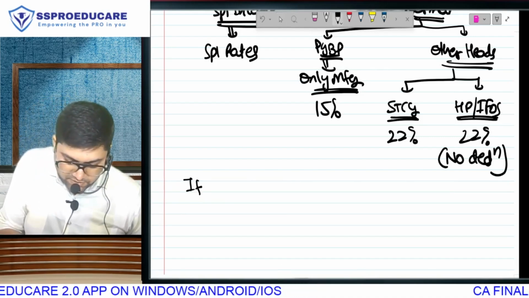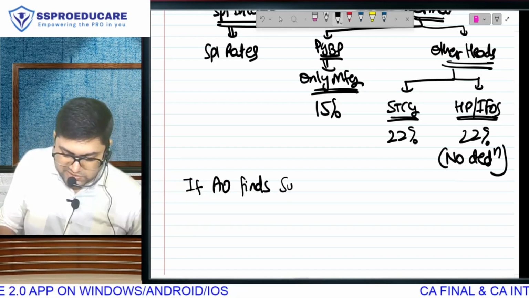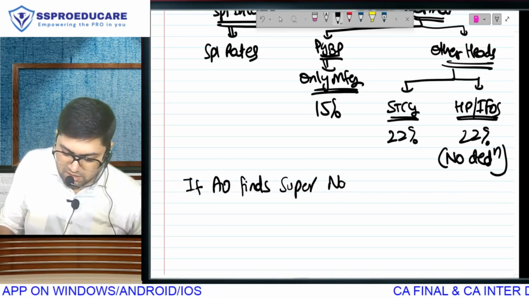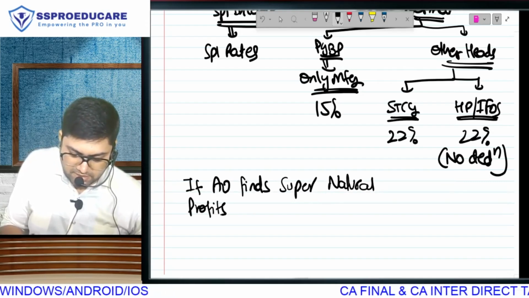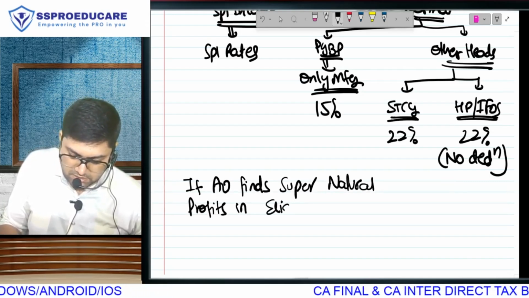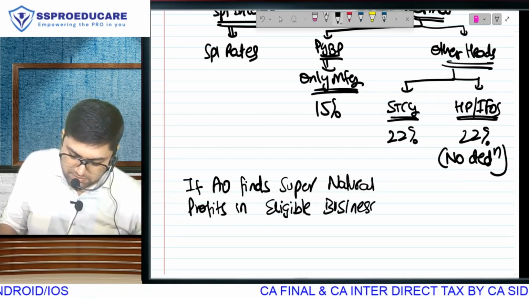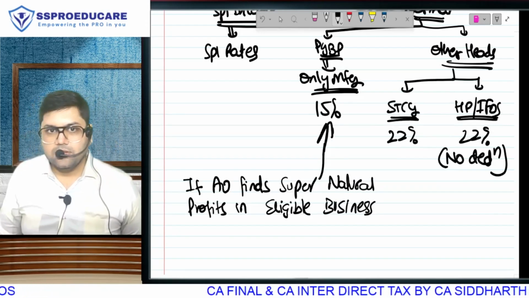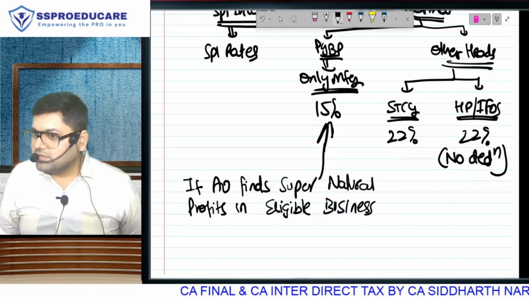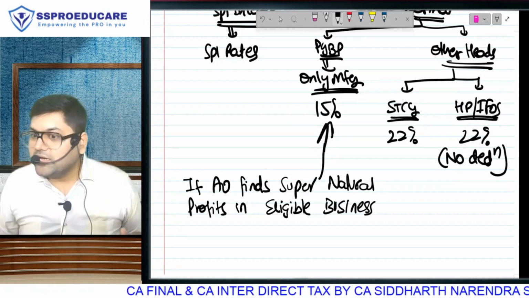If the AO finds supernatural profits, unexpected profits in the eligible business, that is, if the AO finds that you are showing profits in manufacturing business which are unexpected.